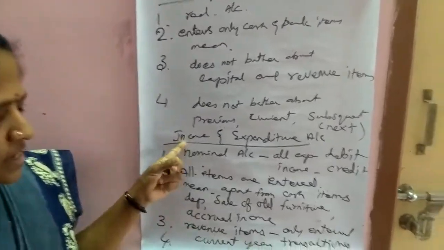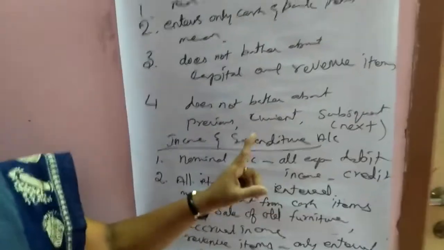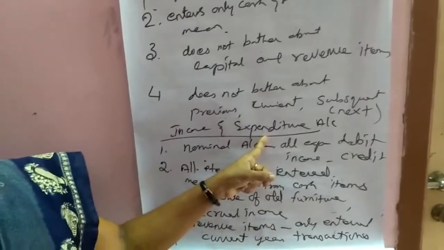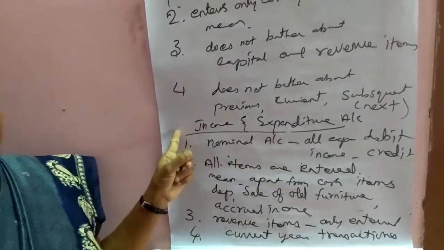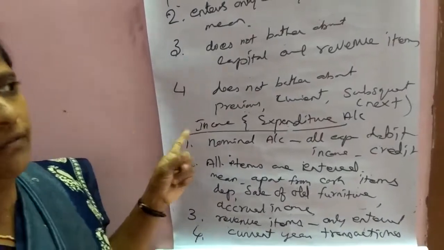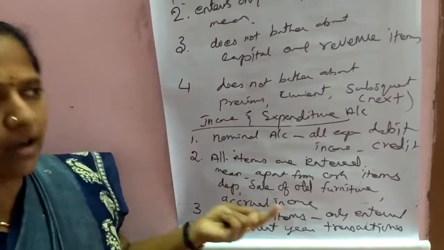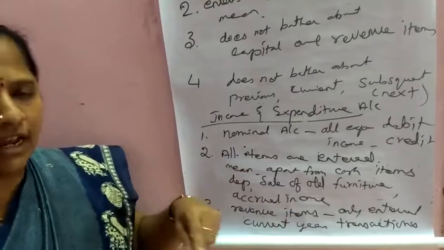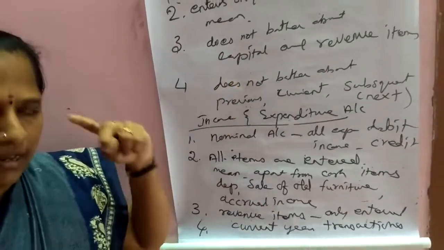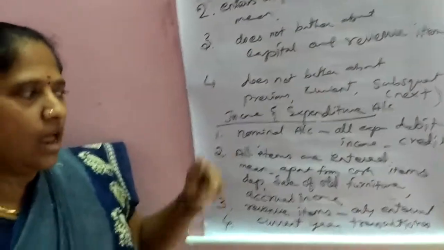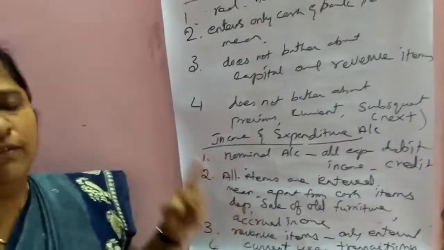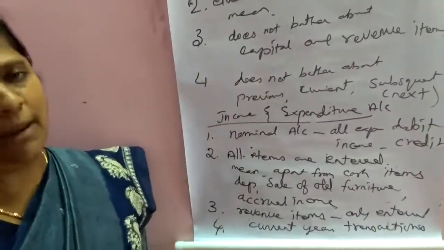When income is more than expenditure, we get surplus. When expenditure is more than income, we get deficit. The surplus or deficit should be taken into the balance sheet. If it is surplus, we add it to the capital fund. If it is a deficit, we subtract it from the capital fund.